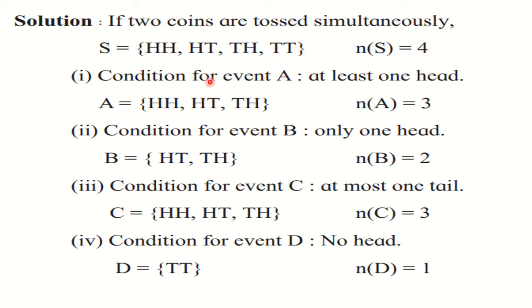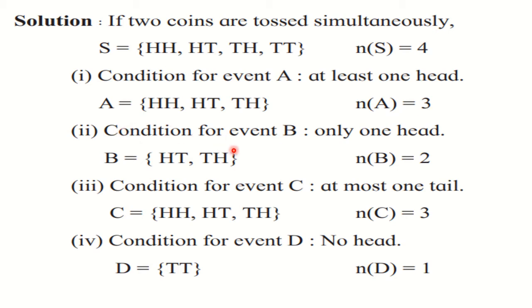Now first one, condition for event A: at least one head. At least one head means what? Minimum one. More than one is also allowed. That is why two heads, HH, also will come. Don't simply say one and write HT and TH. HH also will come because at least one is told, so more than one is also allowed. So there are three sample points, HH, HT and TH, and therefore N of A is equal to 3. The number of sample points in event A is equal to 3.